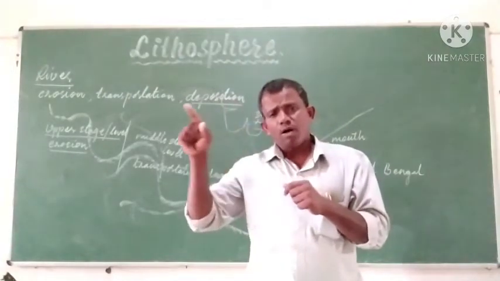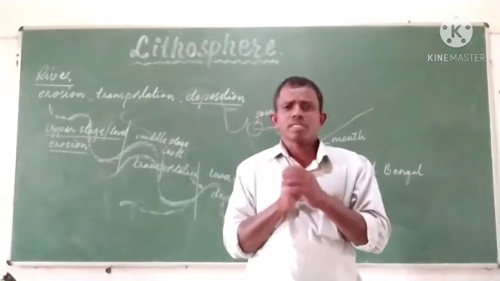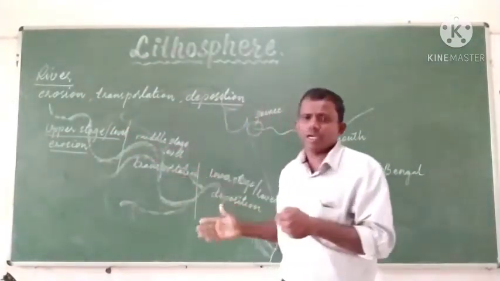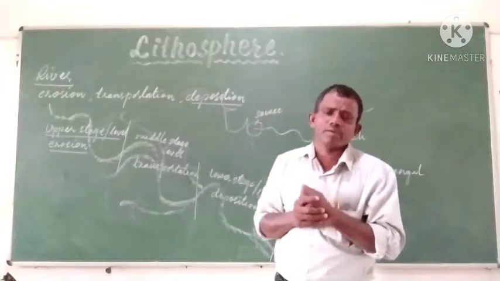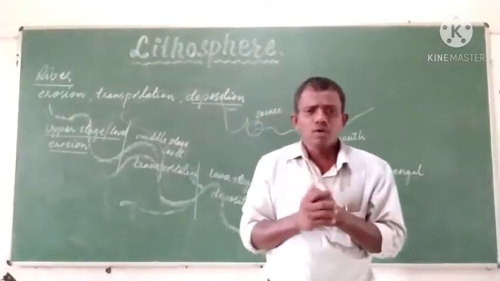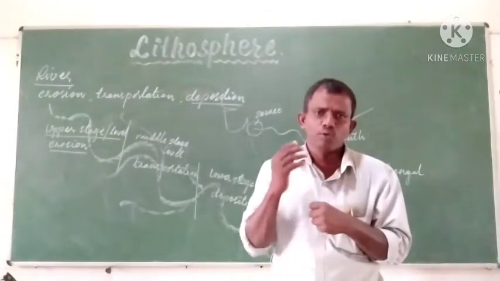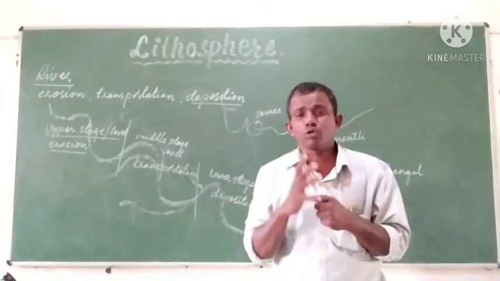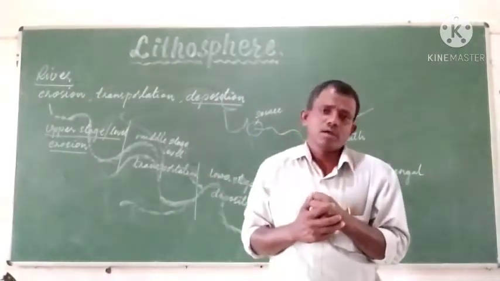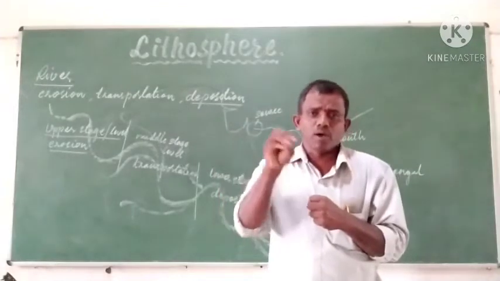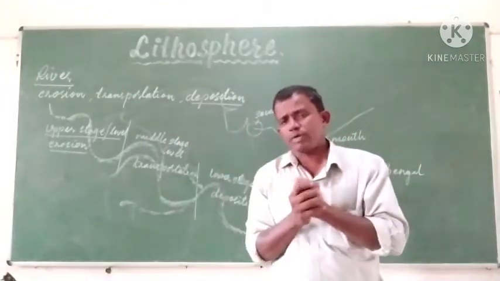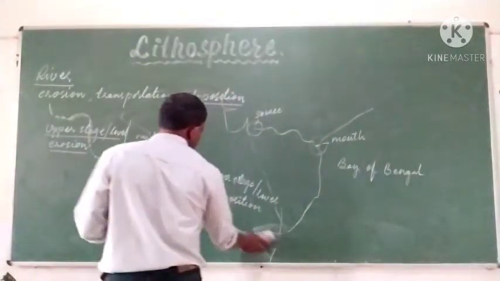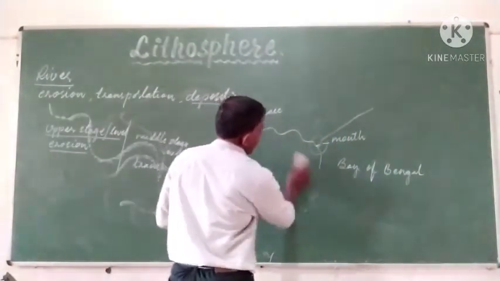The work of river, the work called erosion, transportation and deposition, in general is called the fluvial cycle. The erosional, transportational, depositional work all together, in total the work of river, is called fluvial cycle. So this is one of the major agents of denudation.